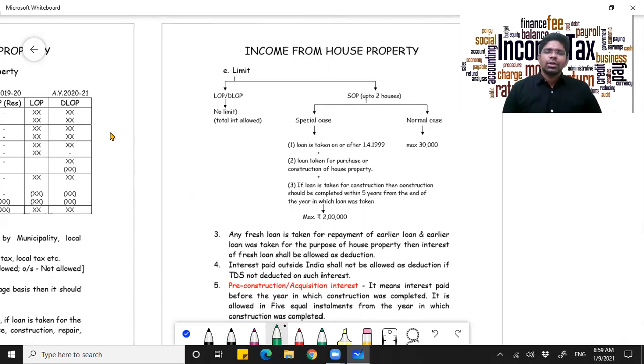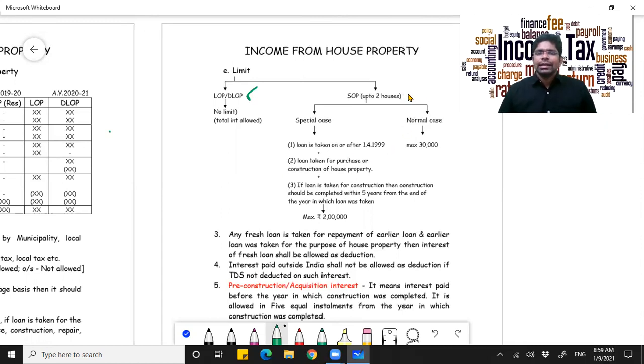Assume your house property is let out, that is, it is fetching you rent. In that case, whatever interest you are paying to your bank or from wherever you have taken a loan, the entire amount of the interest being paid will be permitted as deduction if it is a let out house property or a deemed let out property.